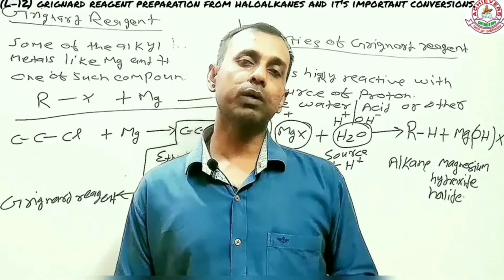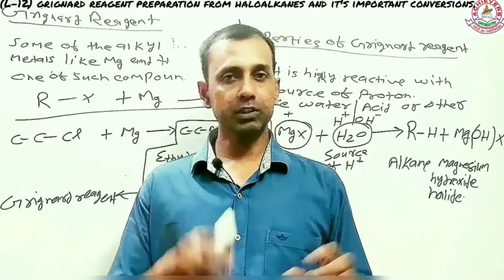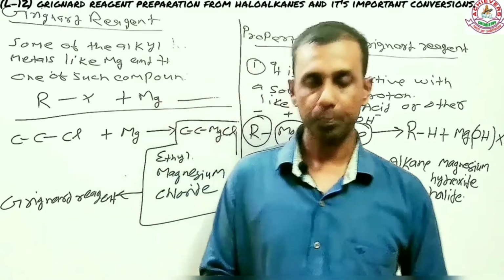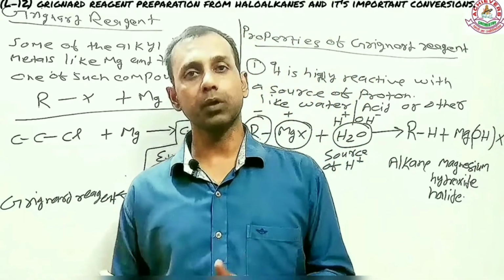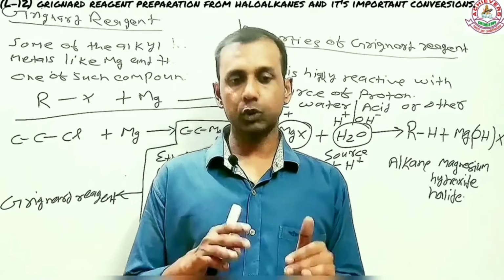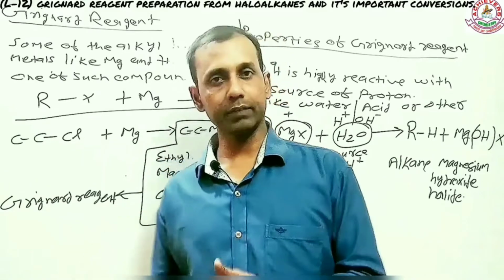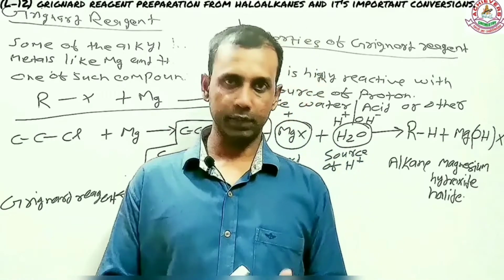One such compound was discovered by Victor Grignard, so this is also commonly called Grignard reagent. Now, Grignard reagent is highly reactive, especially with the proton, the H plus. So it has to be prevented from coming in contact with a source of proton like water, alcohol or anything.